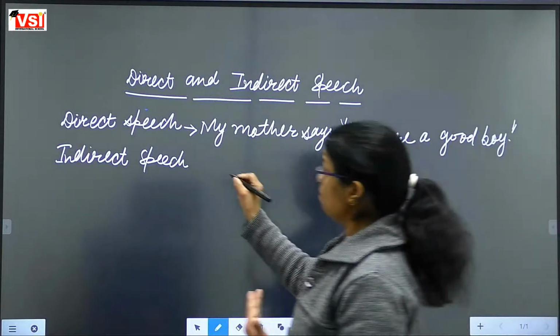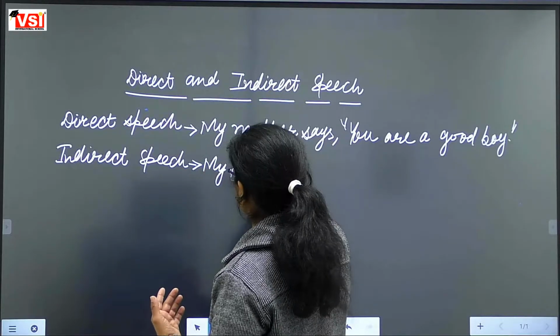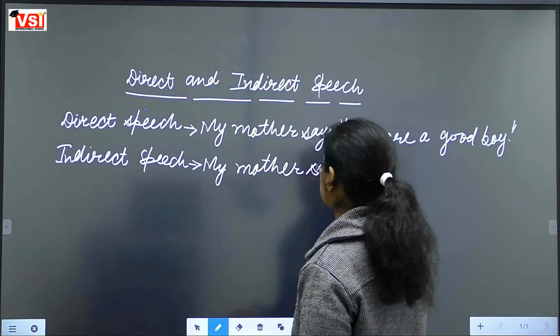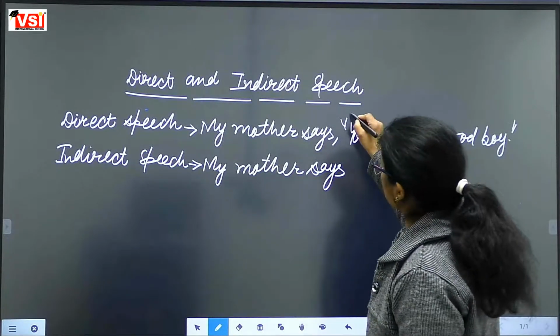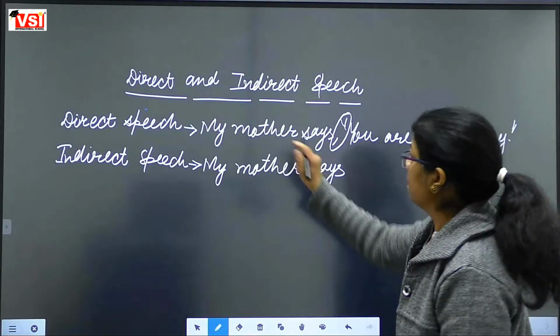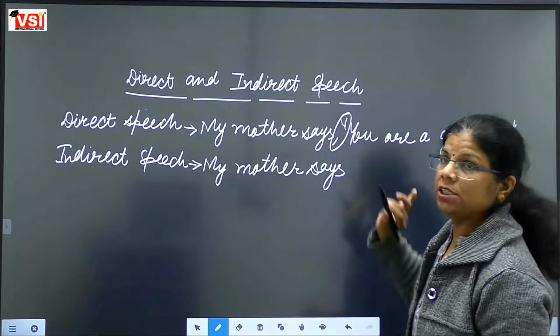Fine. So what will the indirect speech be? My mother says that, my mother says, comma, inverted comma will be removed now. In a direct speech sentence we use comma, inverted comma.